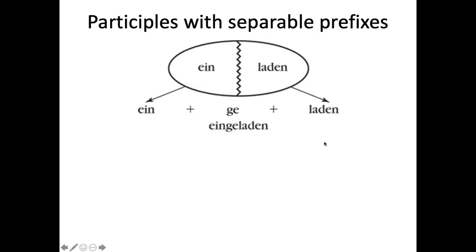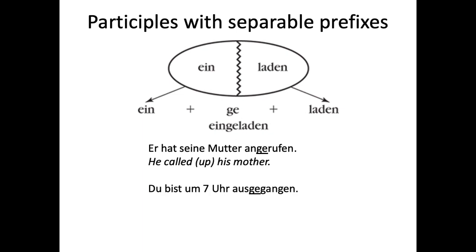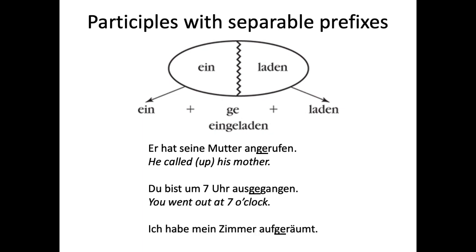And then if we're going to make some participles with separable prefixes, we separate the prefix and the rest of the verb, and then we put the GE in there. So, hat seine Mutter angerufen. He called up his mother. Du bist 7 Uhr ausgegangen. You went out at 7 o'clock. Ich habe mein Zimmer aufgeräumt. So, then this is going to be the normal word order for any perfect type of sentence. It's just that we've got our separable prefix and then the GE, and then the rest of the past participle.